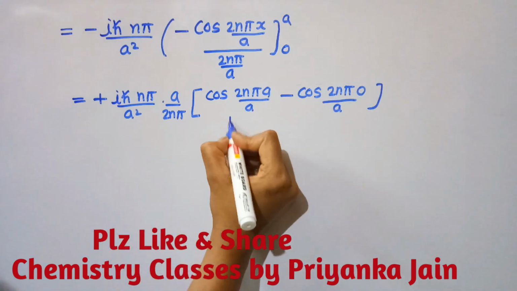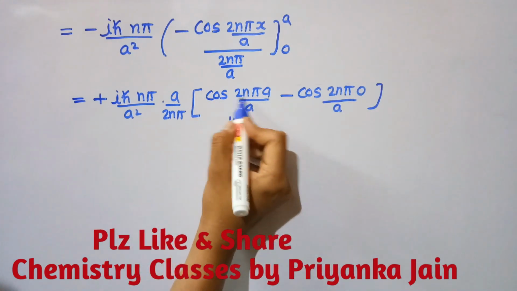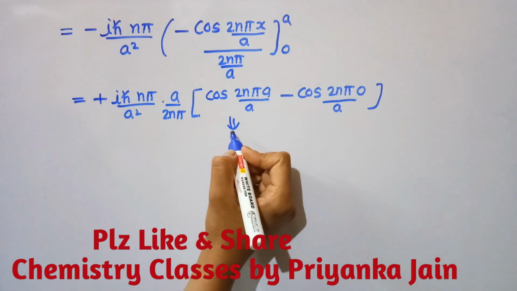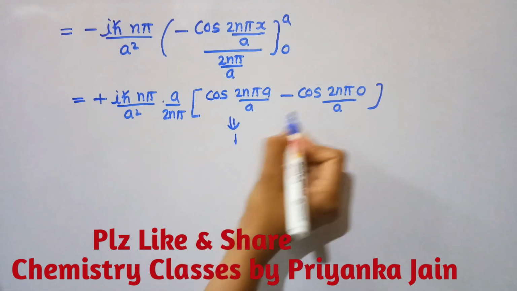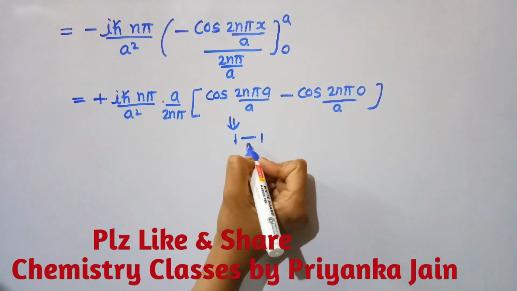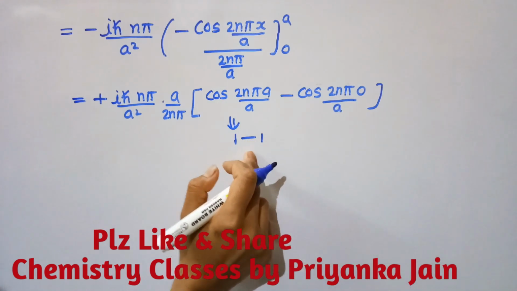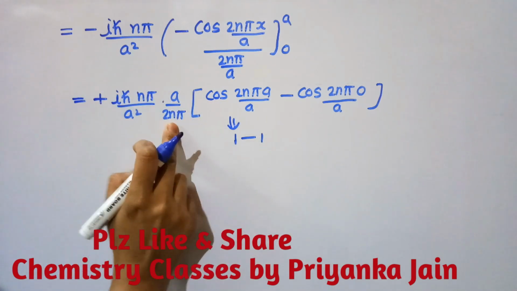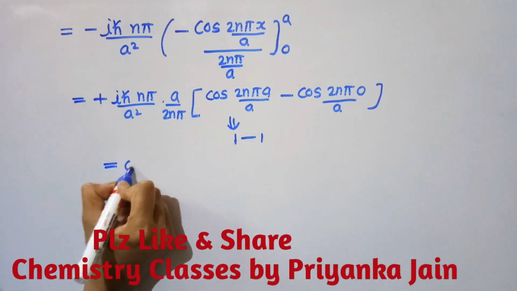So see here these terms. This will be equal to cos 2nπ, and its value is equal to 1, while this value of cos 0 is equal to 1. So 1 minus 1 will be equal to 0, right? So this whole term will become 0. It means we can write it 0.